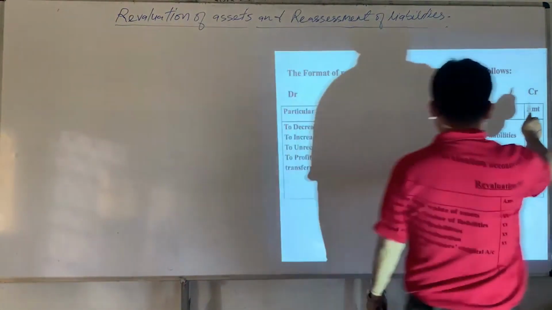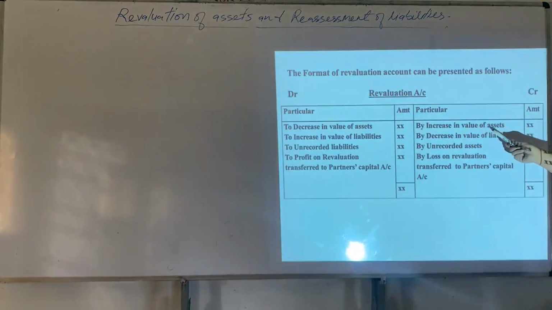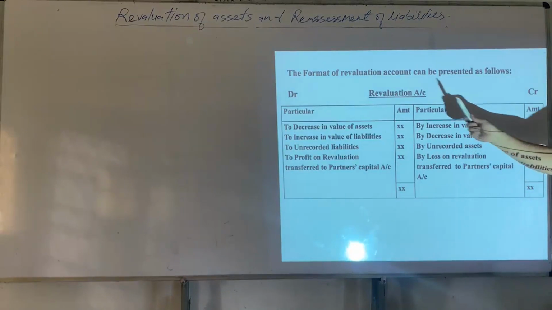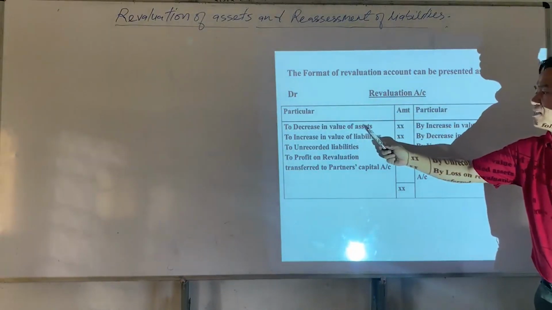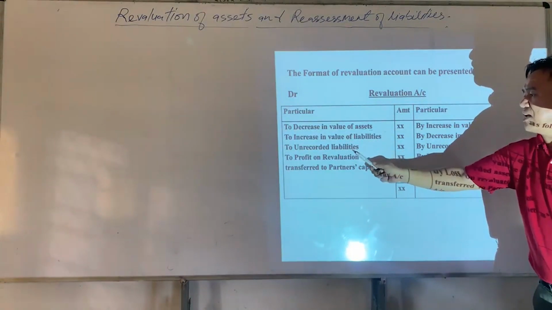So here on the credit side, we have increase in the value of assets, decrease in the value of liabilities, and unrecorded assets. On the debit side, we have decrease in the value of assets, increase in the value of liabilities, and unrecorded liabilities.